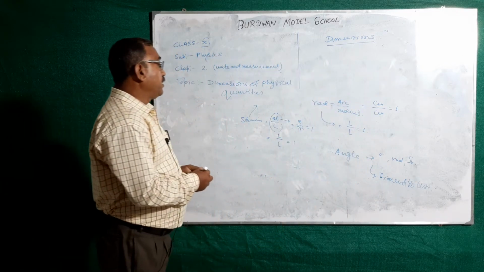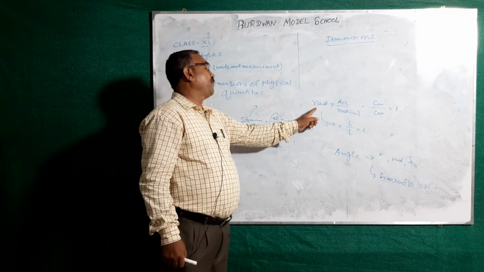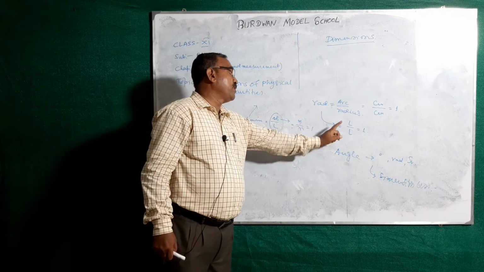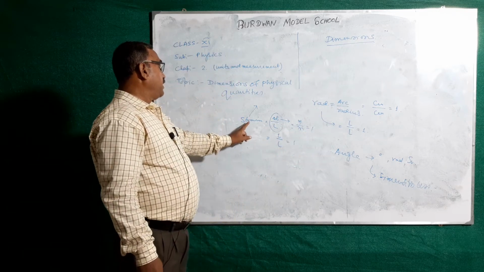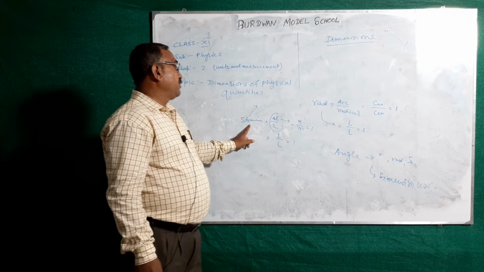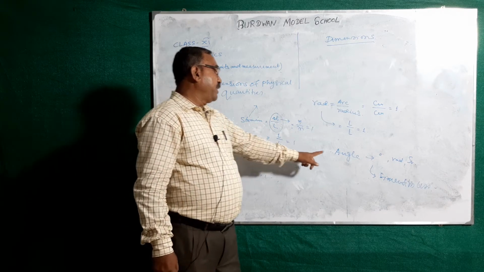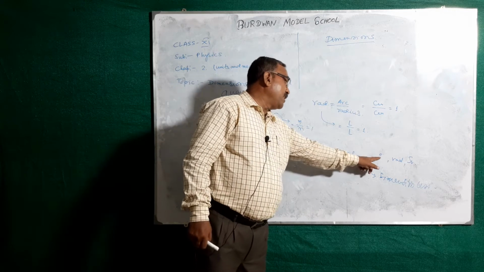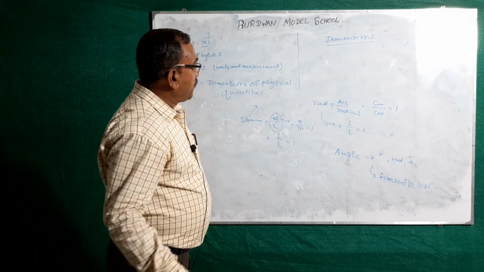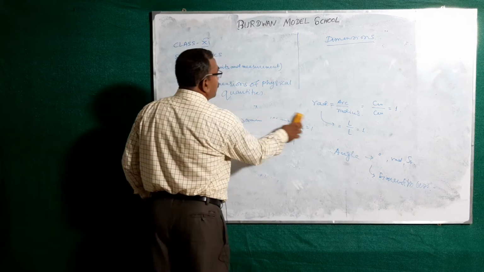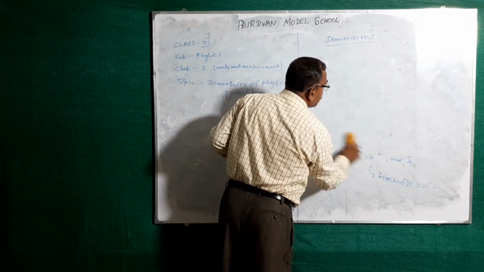So only 3 questions from here, 1 mark questions. Give an example of a fundamental unit which has no units, no dimension. Give an example of a physical quantity which has no units, no dimension. Give a physical quantity which has units but no dimension. So from this part, 3 questions are there. You must be sincere about it.